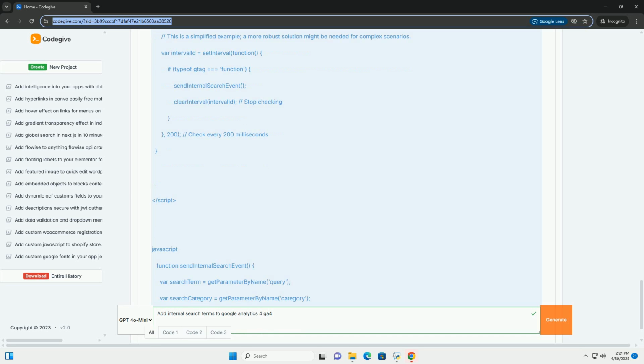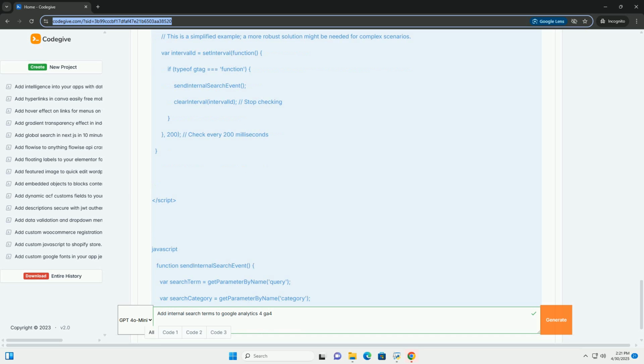Common search parameters. Some common URL parameters used for search queries include: q, short for query; search; keyword; s, often used by WordPress; query; term. Using your website's search functionality to find the parameter: